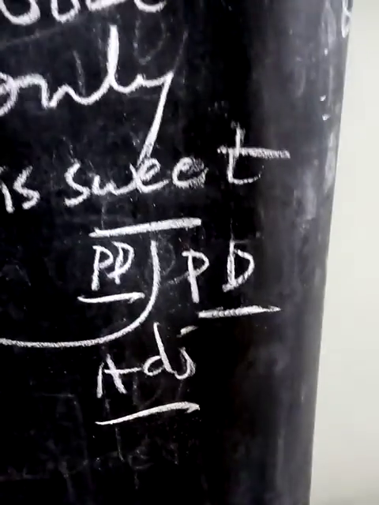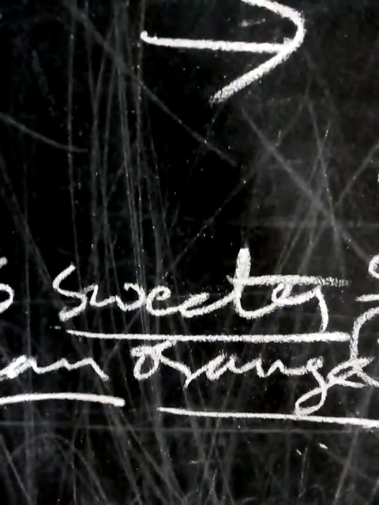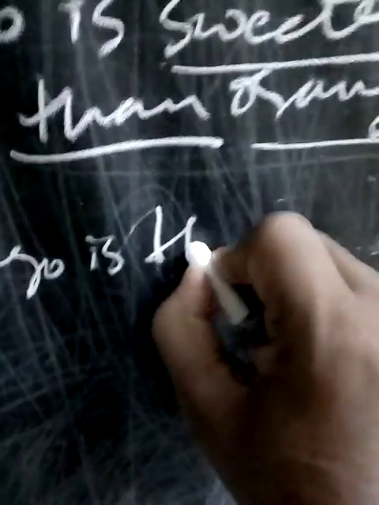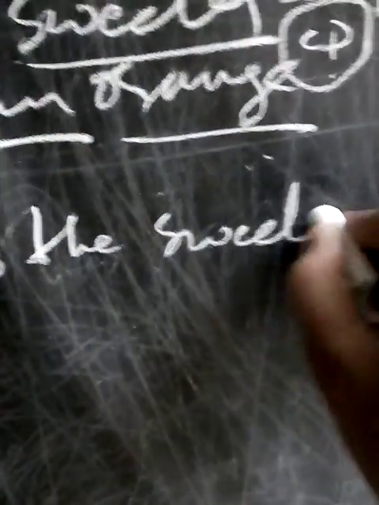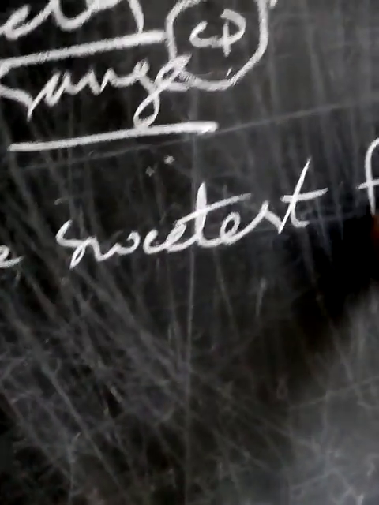And look at the adjective, sweeter. To this sweet we are adding just er, so it becomes comparative degree. Okay, children. Next one, mango is the sweetest fruit. Mango is the sweetest fruit.